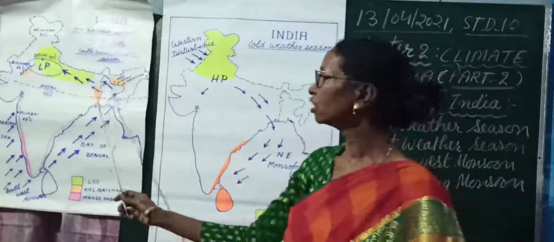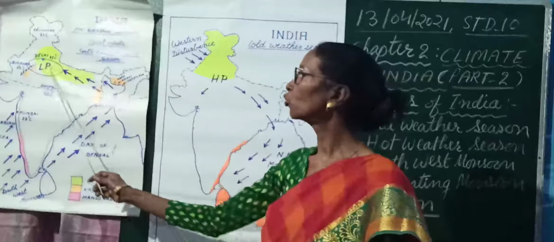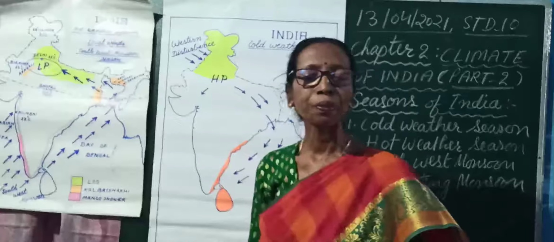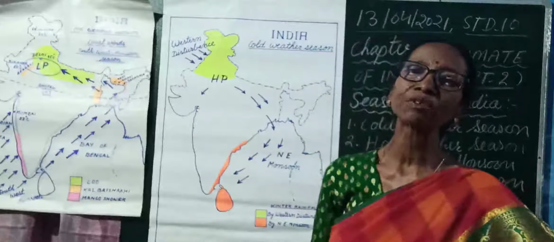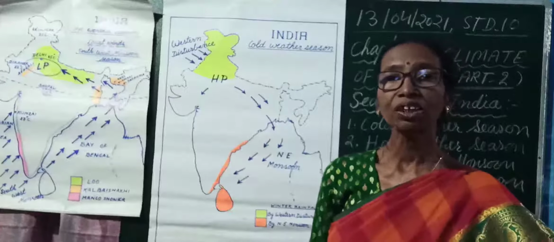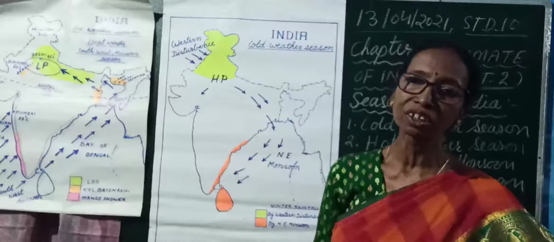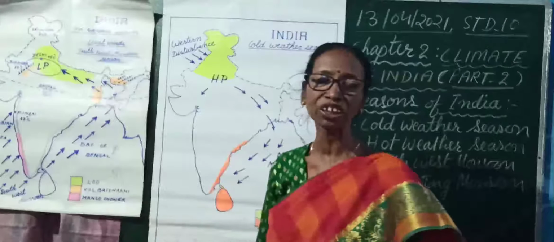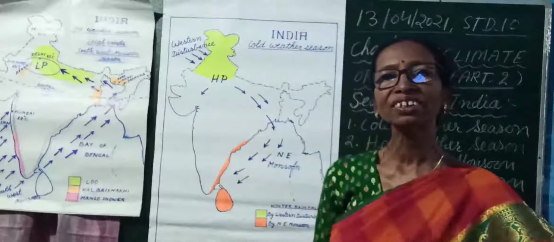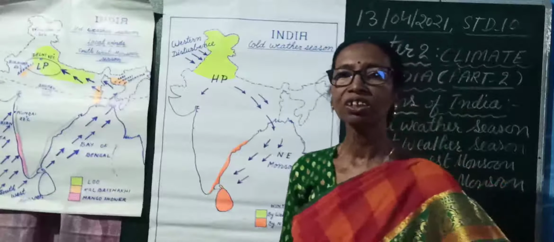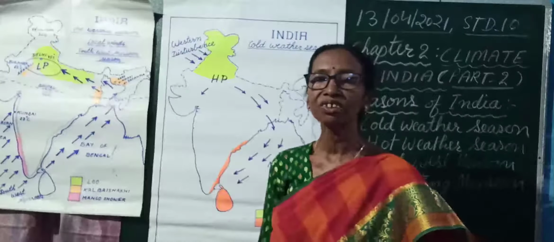The second local wind which affects the northern plain, which is shaded in yellow. The Ganga plain is badly affected by Lu. What is Lu? A very hot, dusty and dry wind which affects all over the northern plain of India. It brings sunstroke and that sometimes causes the loss of lives.